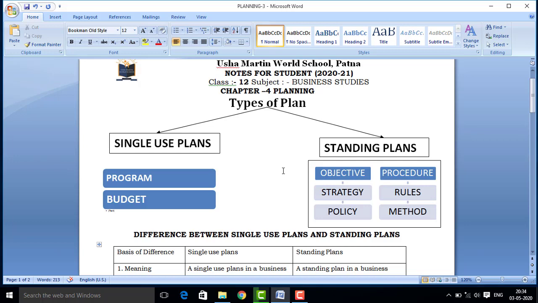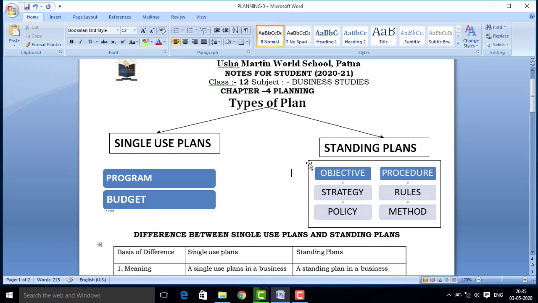Only some modification, some alteration will be made in that particular plan according to the time, the situation, the taste and preferences of the consumers. The main motive of the plan will be as usual, the functioning of the plan will be as usual, or the procedure of the plan will be as usual. Only few changes will be made in that functioning, so that the target can be achieved easily.